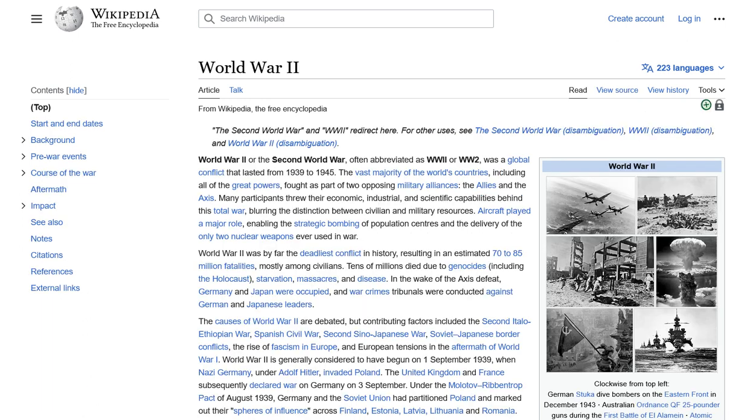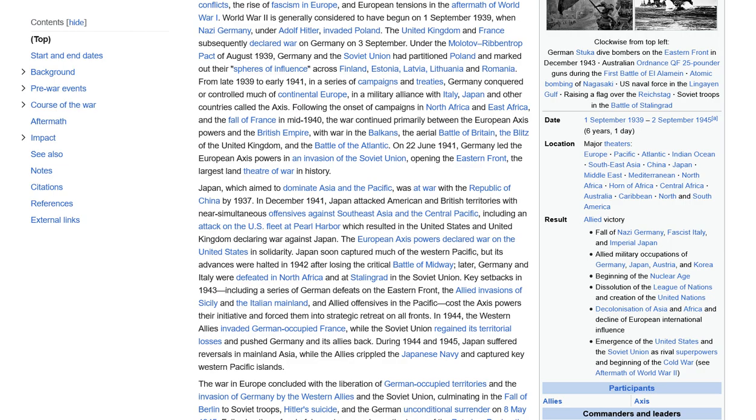This page is about World War II, a global conflict that lasted from 1939 to 1945. There were 2 opposing military alliances, the Allies and the Axis, and many countries participated. Aircraft played a major role in this total war. There are several links on this page that could be relevant to Adolf Hitler, but the most direct one is link number 34, Nazi Germany, as Adolf Hitler was the leader of Nazi Germany during World War II.